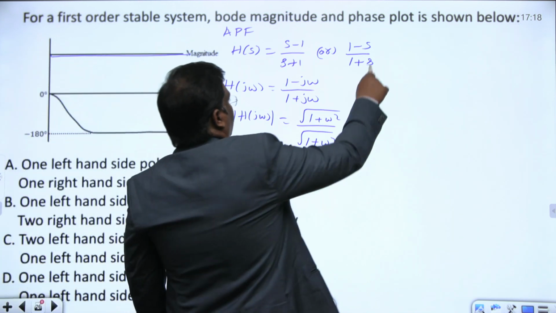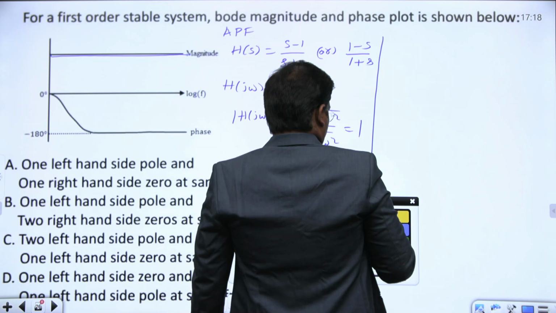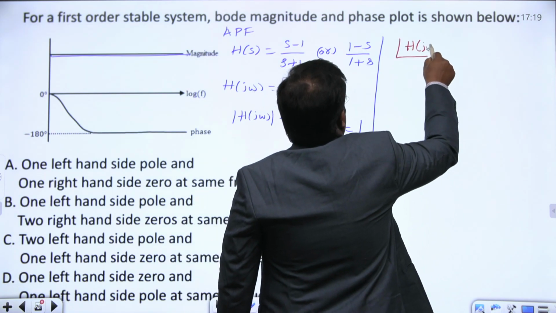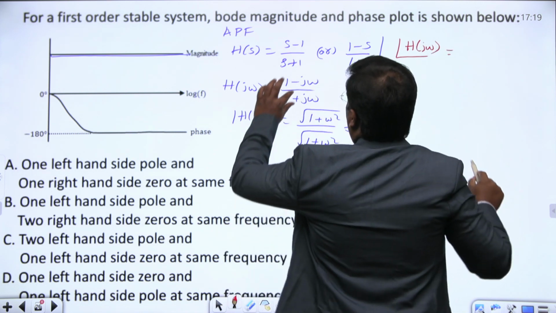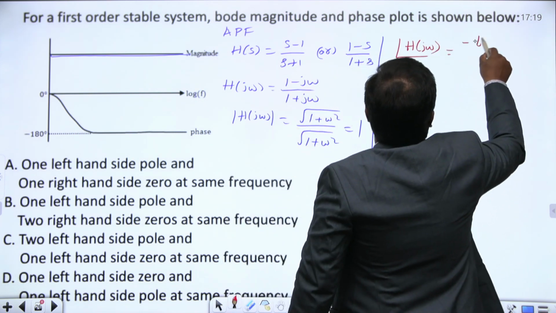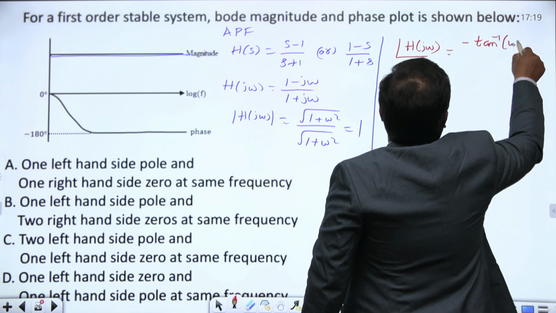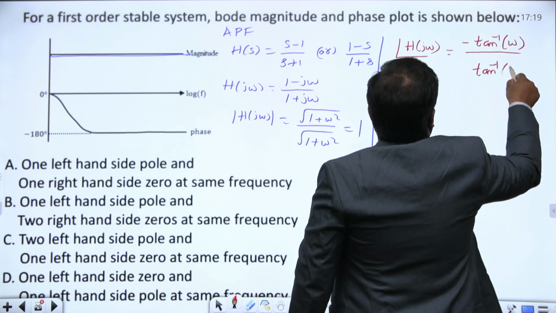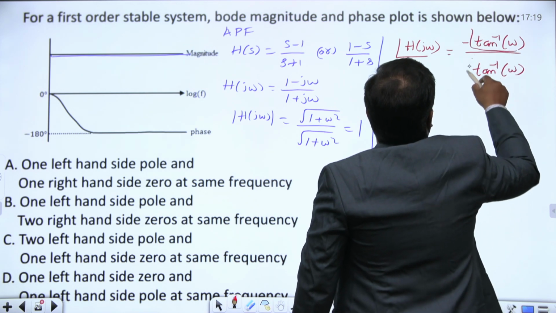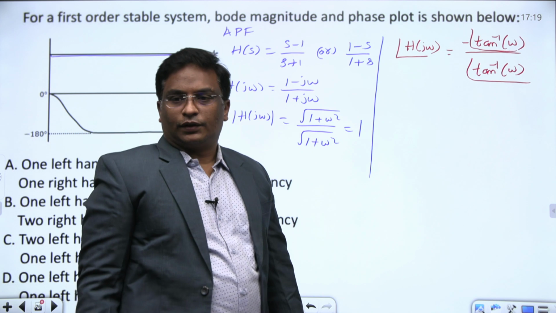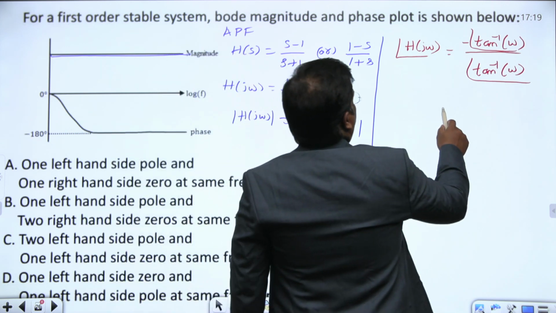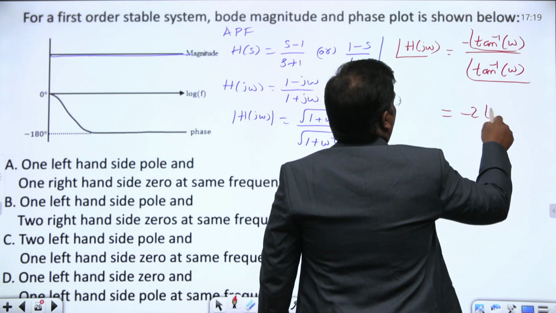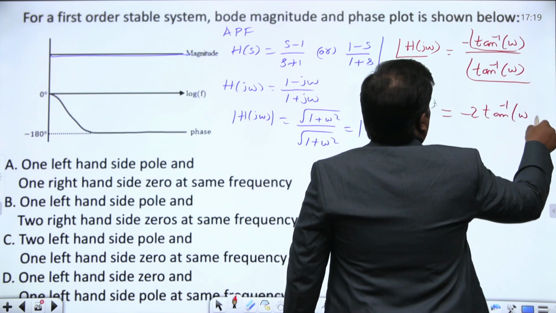And the phase plot. If I draw the phase, what is the angle of H of j omega? Angle of H of j omega is equal to the angle of the numerator minus the angle of the denominator: minus tan inverse of omega minus tan inverse of omega. Or this is nothing but theta 1 minus theta 2, which is minus 2 tan inverse of omega. This is the angle.